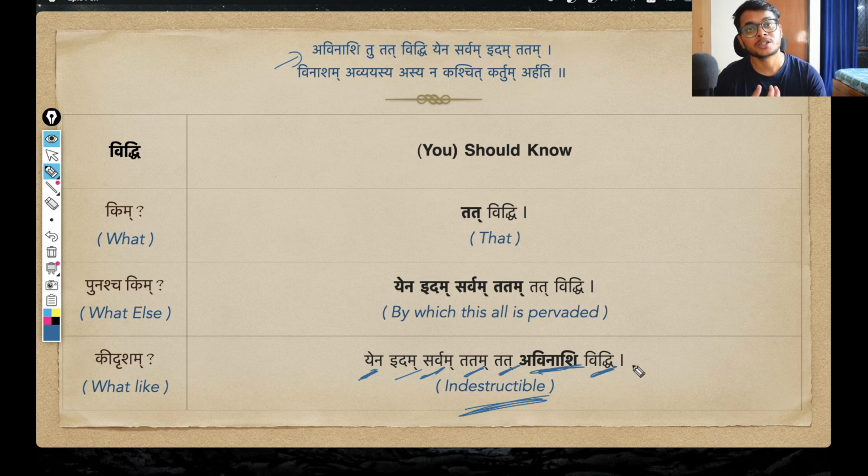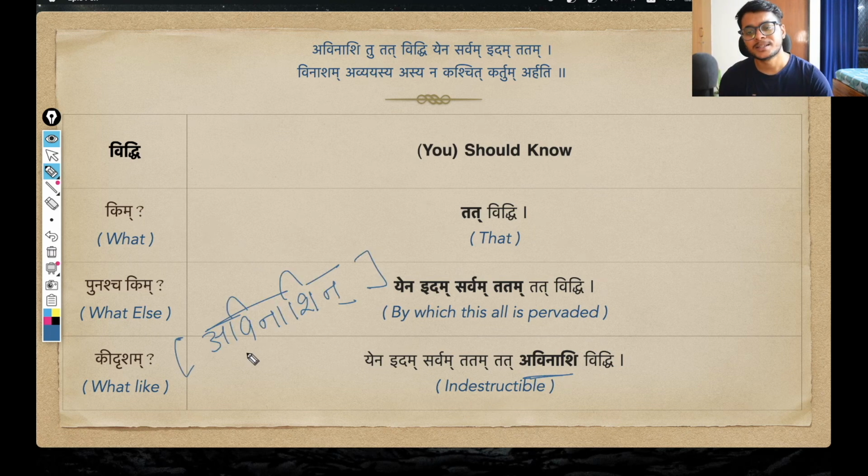This is the point Krishna is trying to convey to Arjuna. So I hope everything is clear. This particular pratipadika, avinashin, you can also very well derive completely.